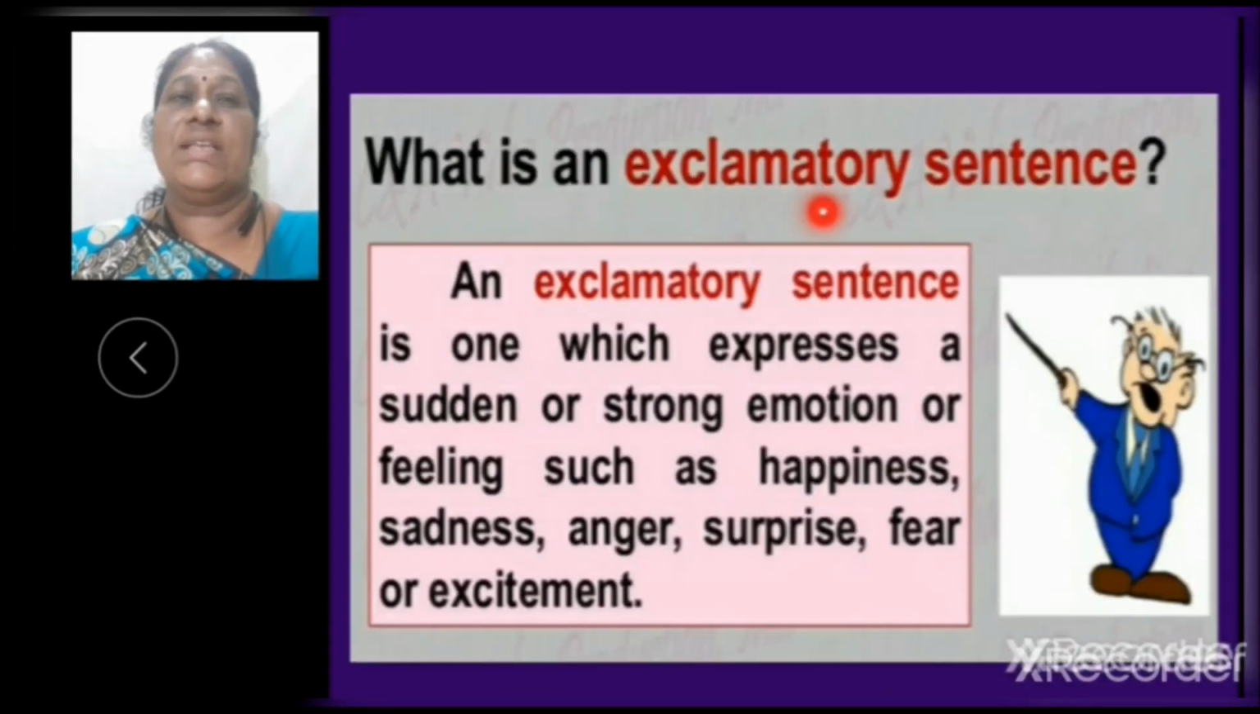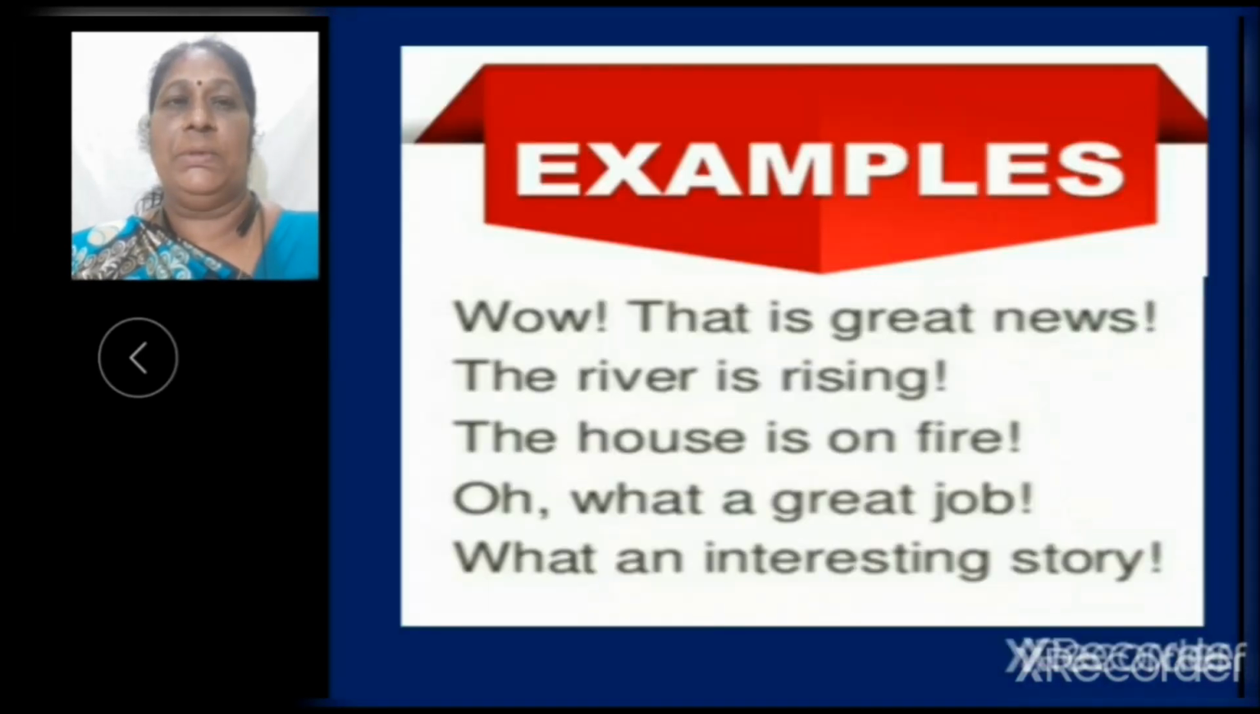Now, what is an exclamatory sentence? An exclamatory sentence is one which expresses a sudden or strong emotion or feeling such as happiness, sadness, anger, surprise, fear or excitement. For example, wow, that is great news. The river is rising. The house is on fire. Oh, what a great job. What an interesting story. Now, let us move to next slide.